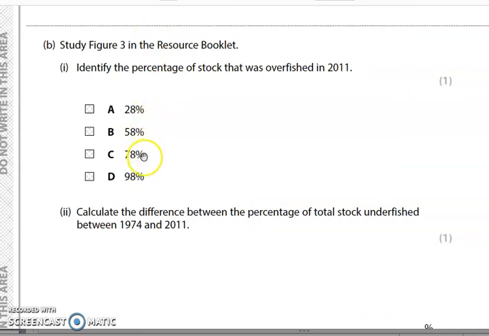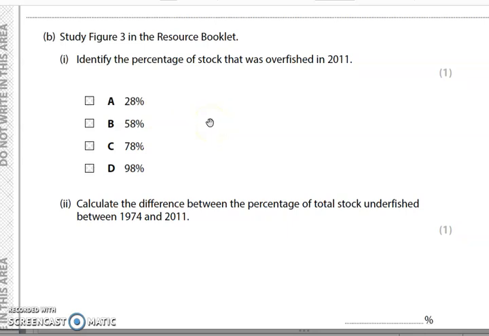28, 58, 78 or 98. Well, you definitely know 98, it's not that much, so you're probably looking at between these two. So have a go now. So again, that's another really simple one. It shouldn't take you too long.